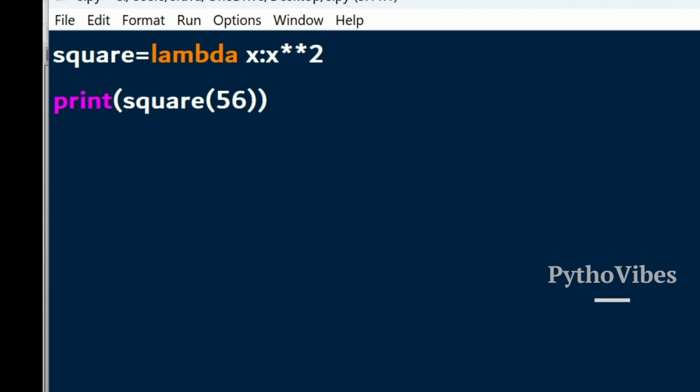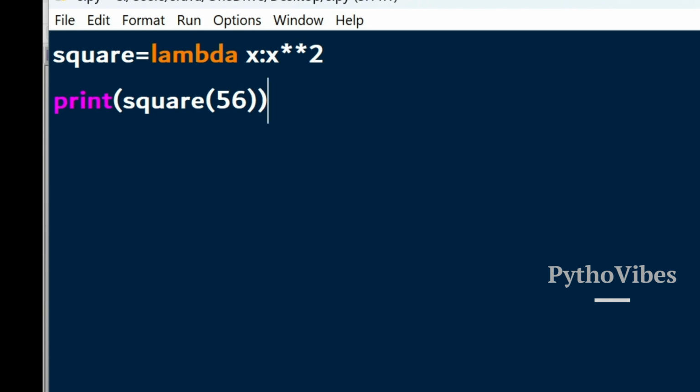You just have to remember one thing: we can have multiple arguments, multiple parameters, but only a single expression, a single operation. Keep that in mind whenever we define lambda functions. Earlier we wrote 3 lines of code, but now it came to only 2 lines. This is where lambda functions are helpful.